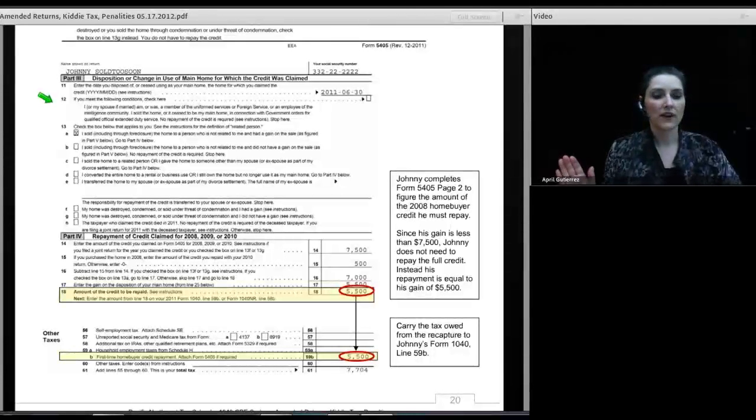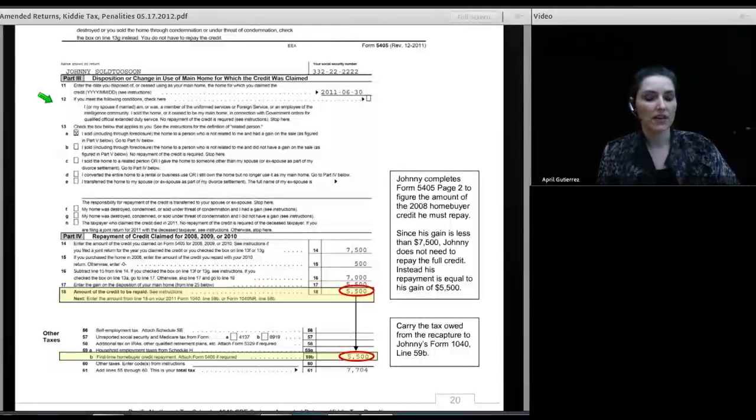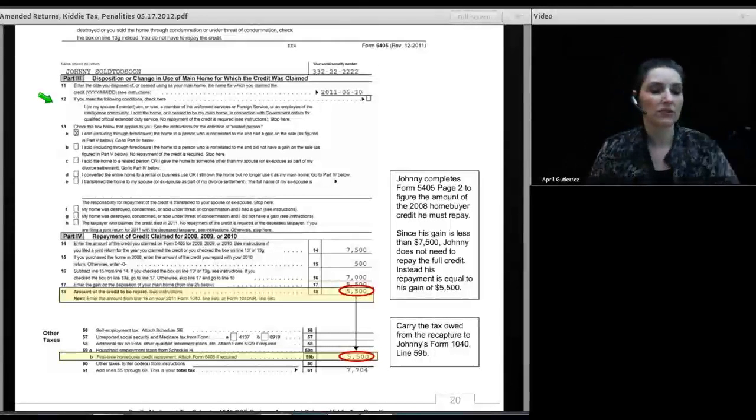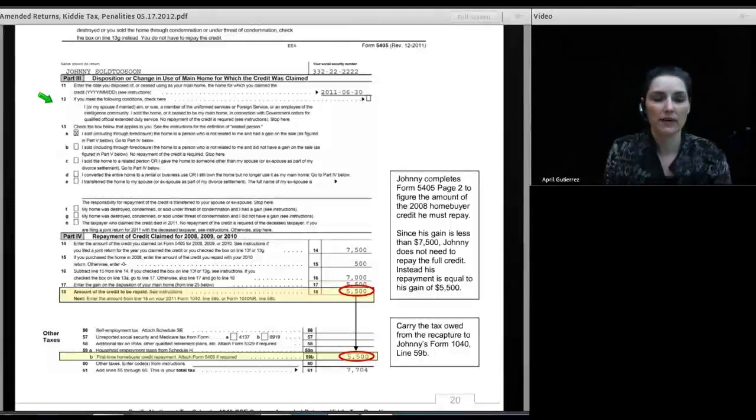So 5405 is really only filed to report a recapture of more than the normal $500 repayment amount, or to claim the credit in the first place. So if you do have a military person who was eligible to claim the first-time homebuyer credit for a home that they bought in 2011, you would attach the form for that as well, because it's a two-purpose form, sale and purchase.